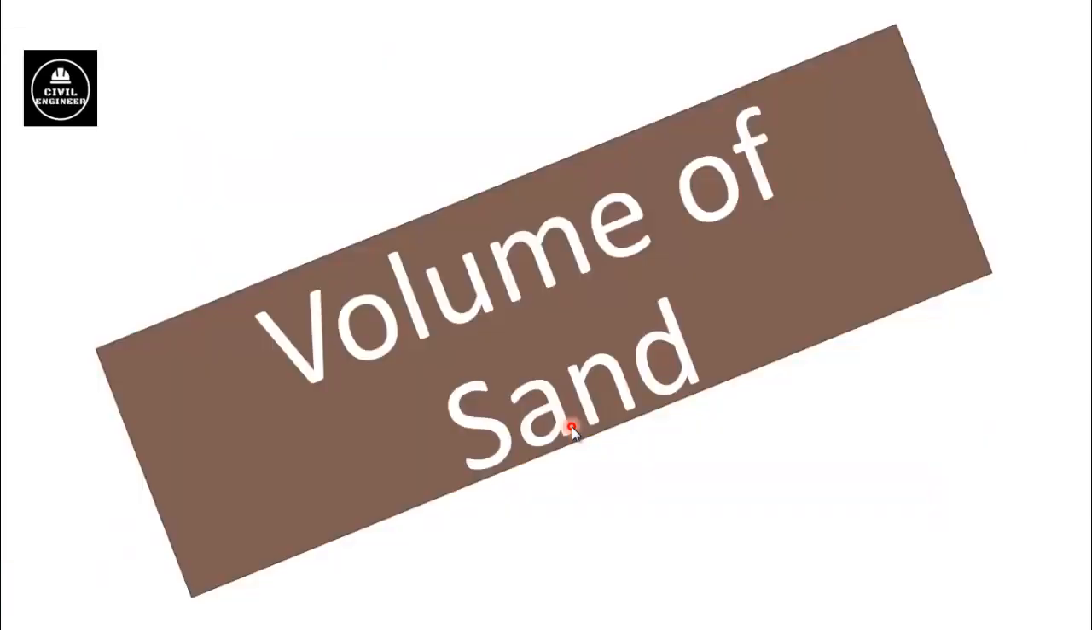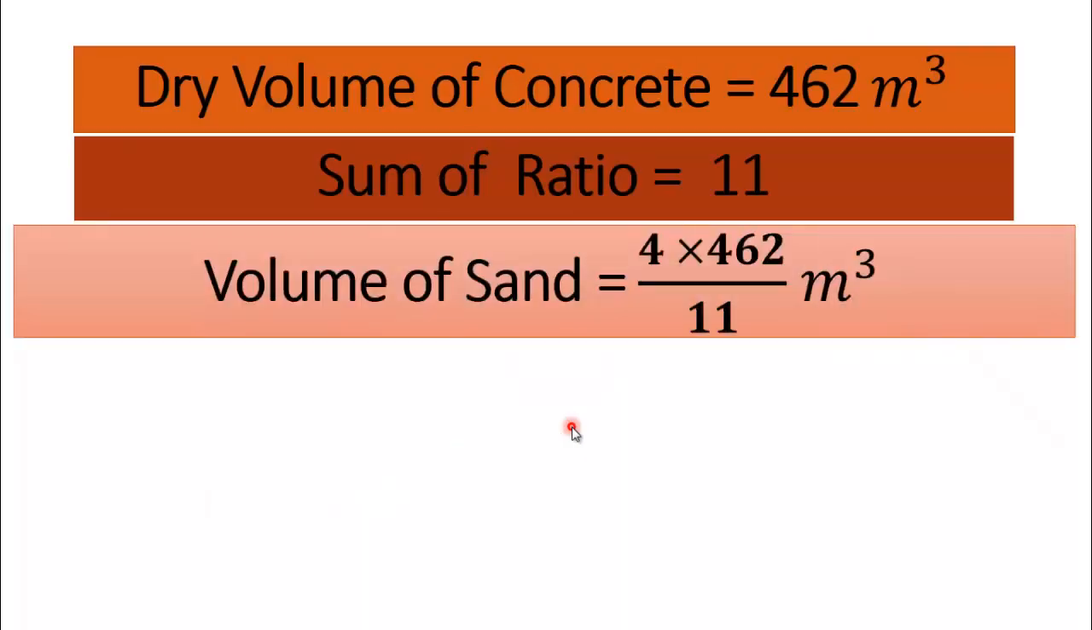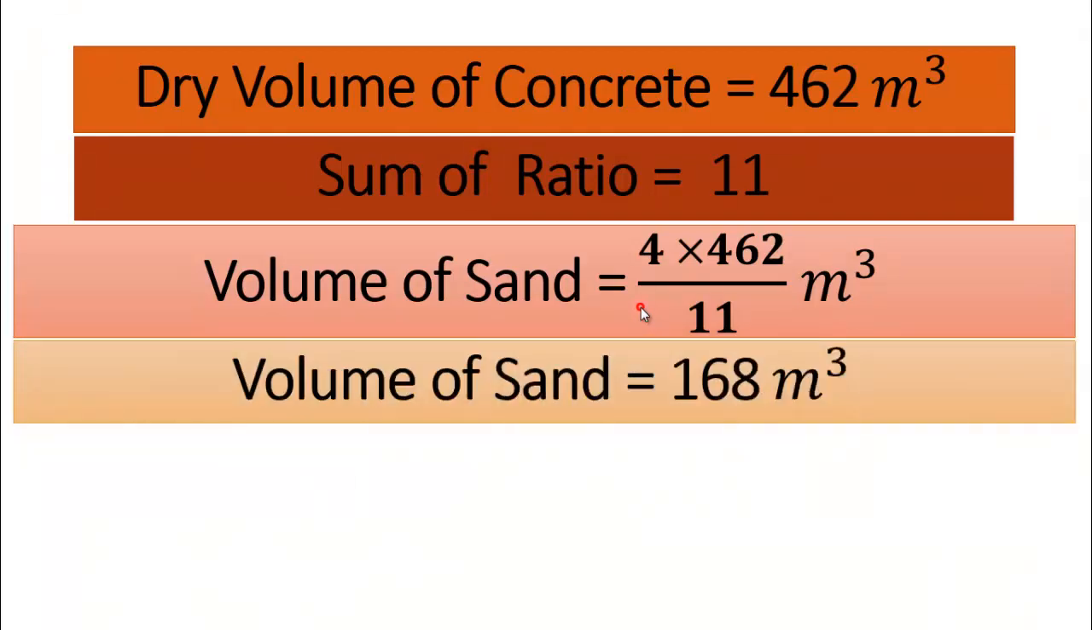Now we will calculate volume of sand for this concrete work. Volume of sand will be equal to 4 multiplied by 462 divided by 11. 4 is the ratio of sand, 462 is total volume and 11 is sum of ratio. After doing simple calculation we will get total volume of sand required for this concrete work is 168 cubic meter.